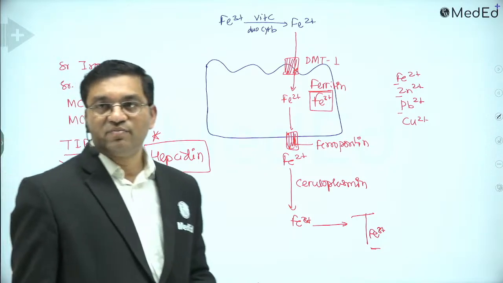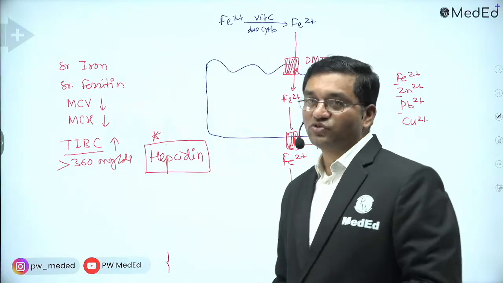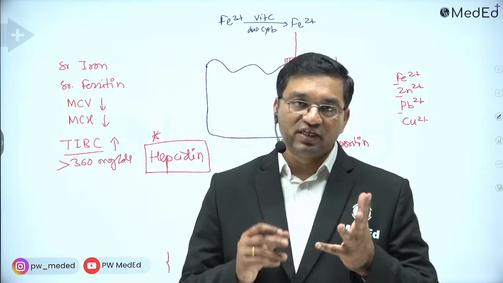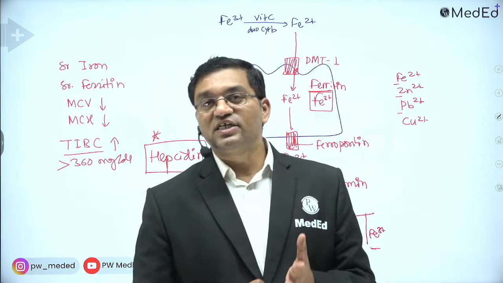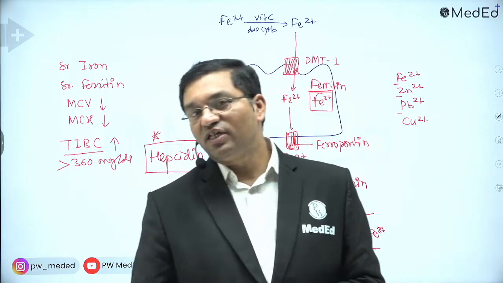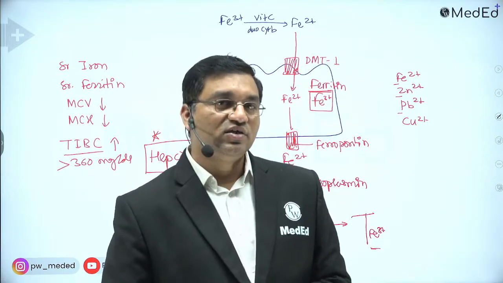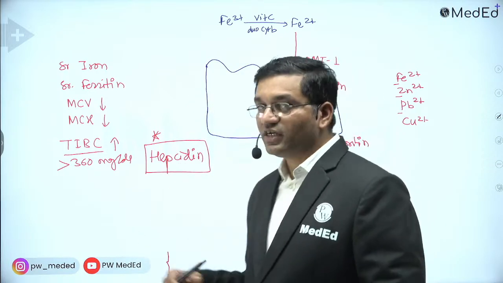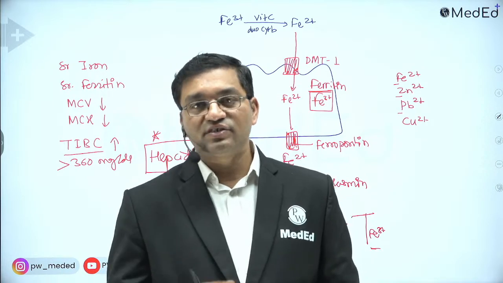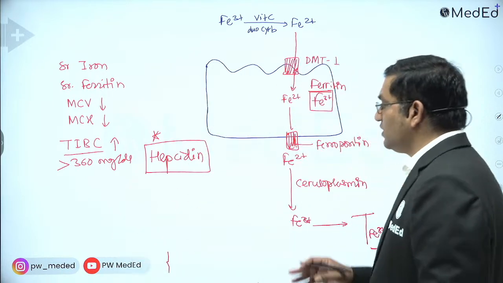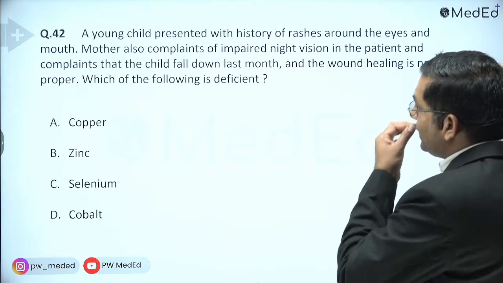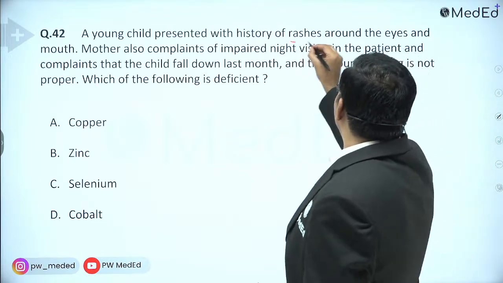These parameters are helpful in diagnosing iron deficiency anemia. Iron deficiency occurs with chronic blood loss, increased demand as in pregnancy and lactation, which is why 100 milligram of iron is given prophylactically in pregnancy, or hookworm infestation. A young child presented with a history of rashes around the eyes.